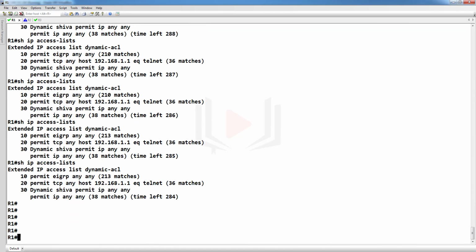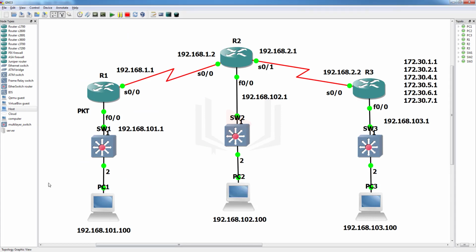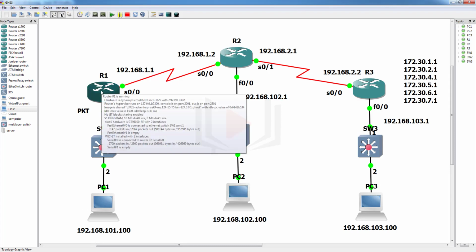It means if this ACL is not used for 5 minutes, the router will remove this entry, and if PC2 tries to access PC1 after 5 minutes, it will have to authenticate again.